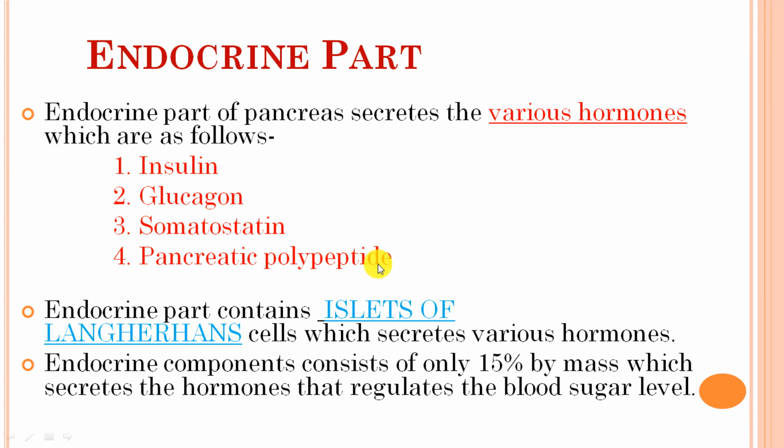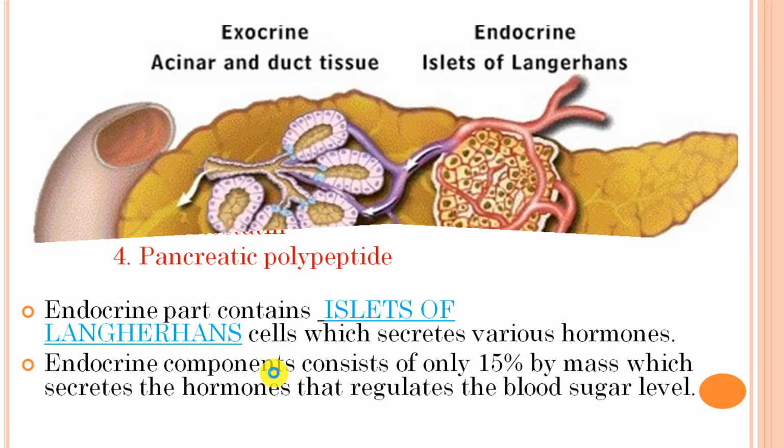Somatostatin is an inhibiting hormone that inhibits the other hormones when they perform abnormal functions. The endocrine part contains the islets of Langerhans, which secrete the various hormones, and endocrine components consist of only 15% by mass, which secrete the hormones that regulate the blood sugar level.